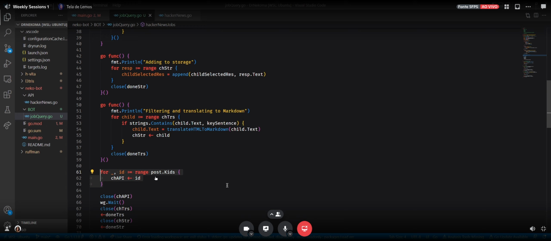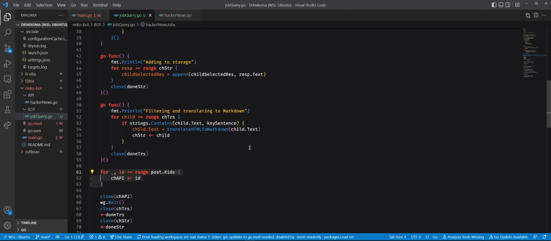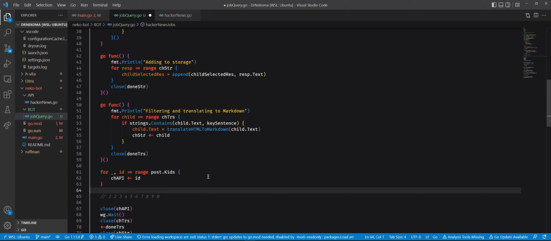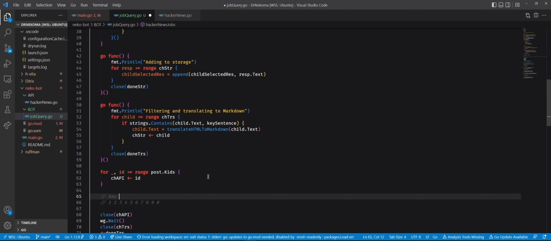There, right? No, wait, but post.kids, that's simple, isn't it? Could you restrict the range using how many? No, I couldn't. Post.kids is the array of stuff that you are going through, right? Man, can't you just get a slice of post.kids with how many? No. Why?